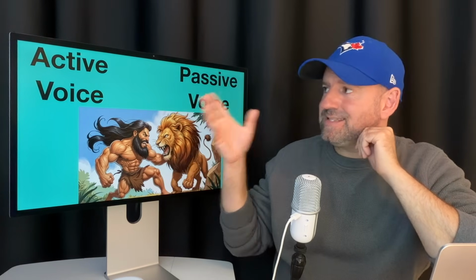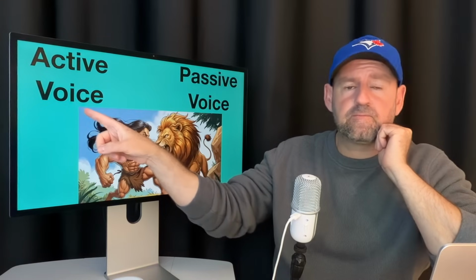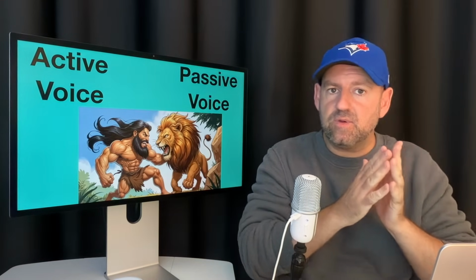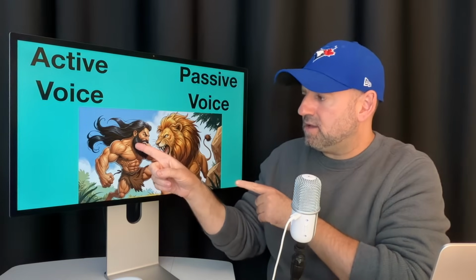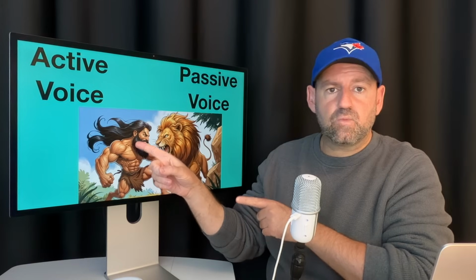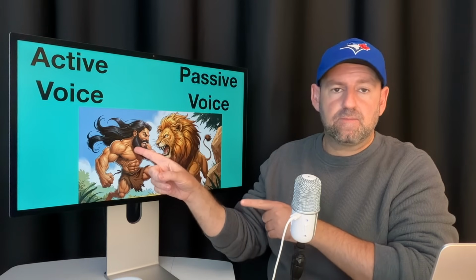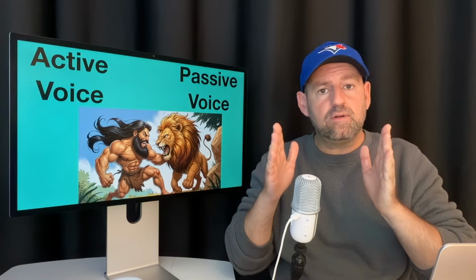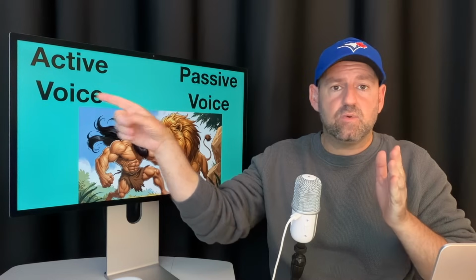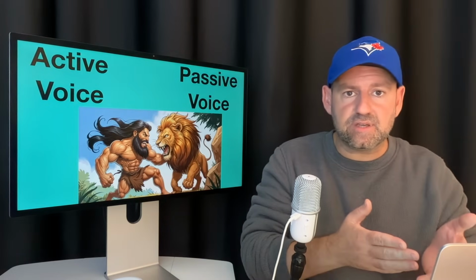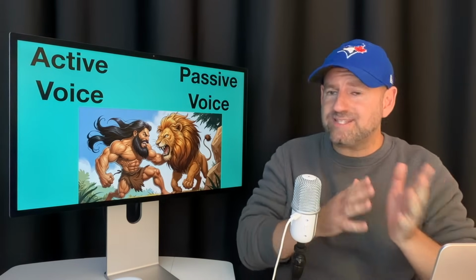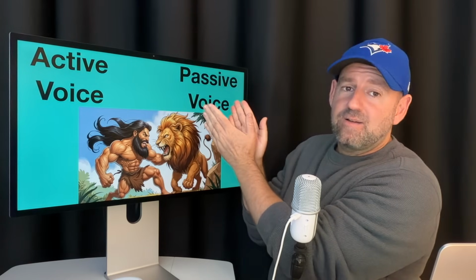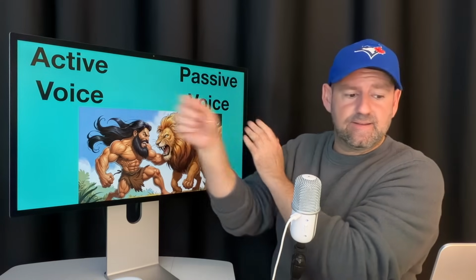But if we want to make the sentence active voice, then we need to talk about God. Then we need to say God endowed Samson with supernatural strength. Okay, does that make sense? So you can use the verb endow with the active voice. We could say God endowed Samson. But in most cases, with the verb endow, it's in the passive voice, not the active voice.